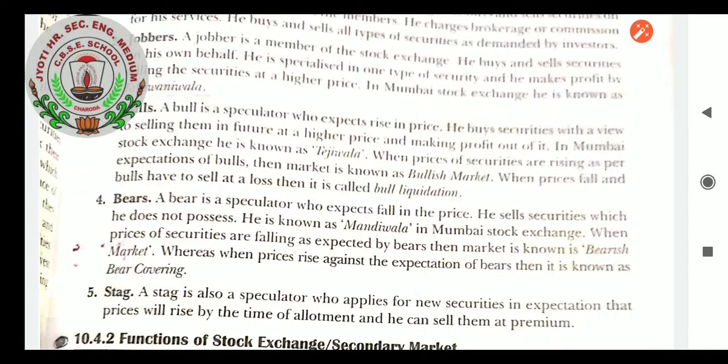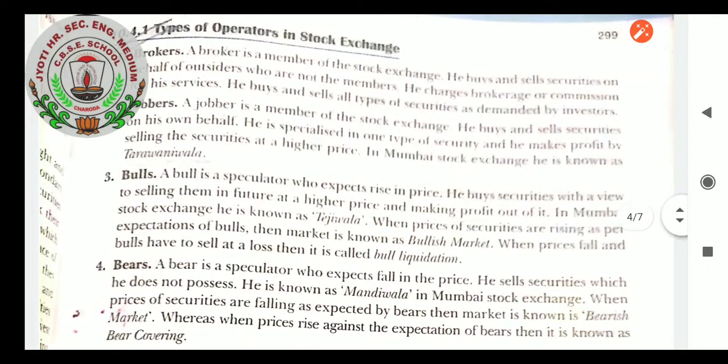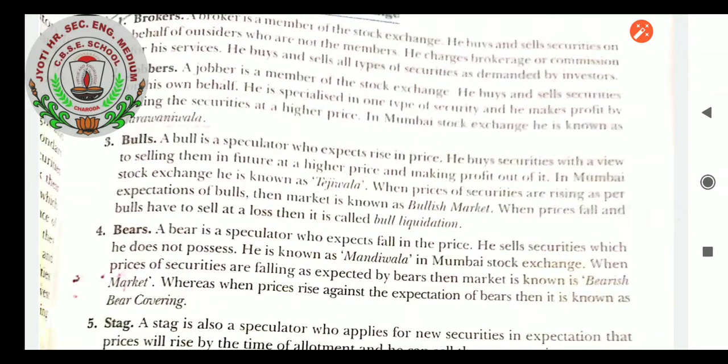When prices of securities are rising as per the expectations of bulls, the market is known as a bullish market. When prices fall and bulls have to sell at a loss, it is called bull liquidation. So this was the topic, bulls.